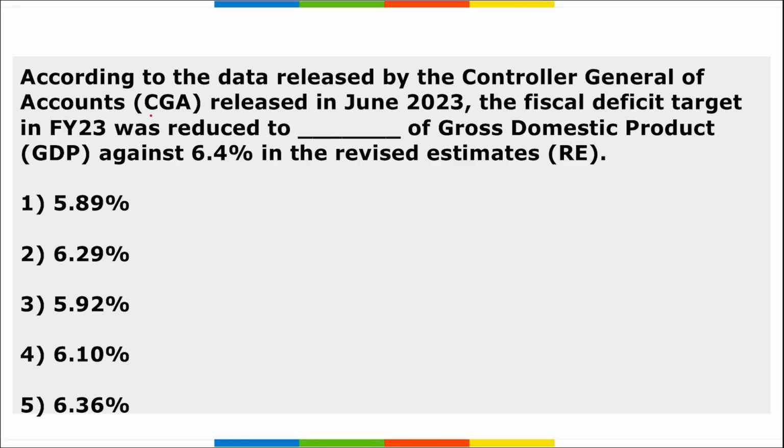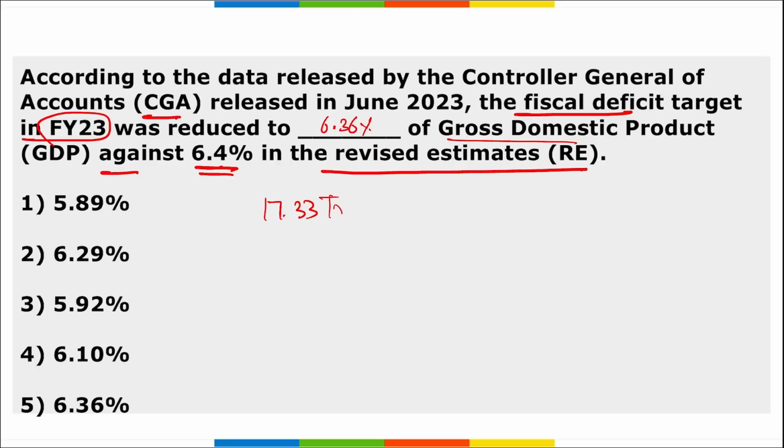Next, according to the data released by CGA in June, the fiscal deficit target in fiscal year 23 was reduced to 6.36% of the GDP against 6.4% in the revised estimates. Right, the fiscal deficit for fiscal year 23 was at 17.33 trillion or 98.7% of the revised estimate, right?